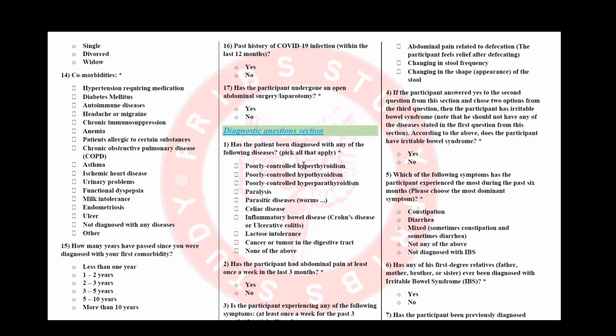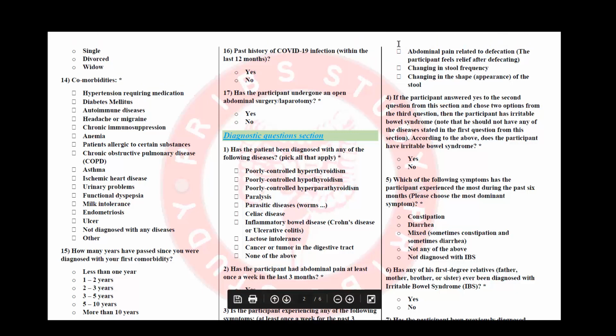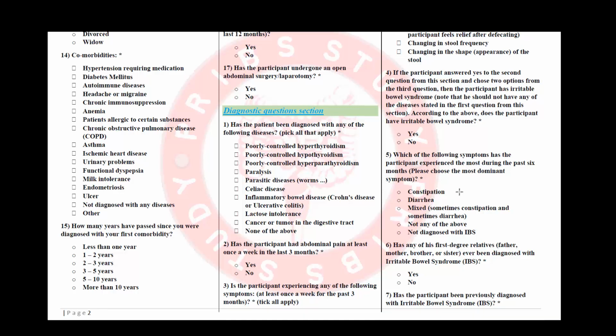Then we answer yes. If the patient answered no, then we put no in here too. Or if they put yes, but they answered only one of these or none of these, we also put no. Question number 5, we are asking if they have experienced any of these in the past 6 months.